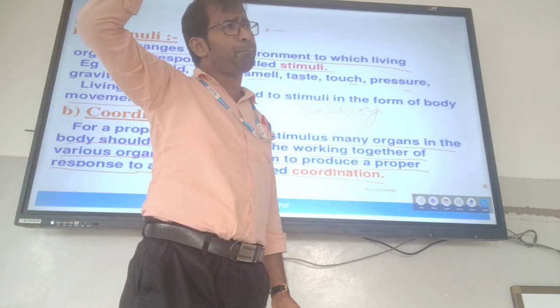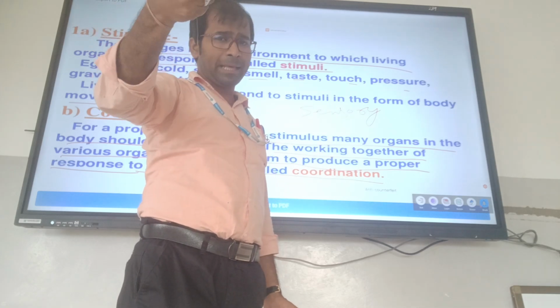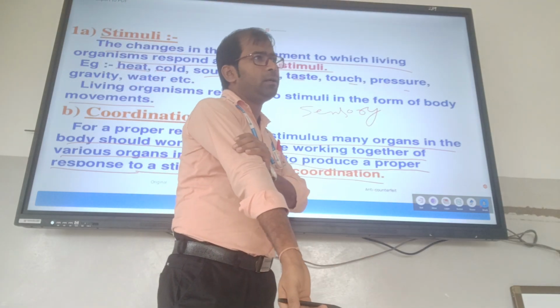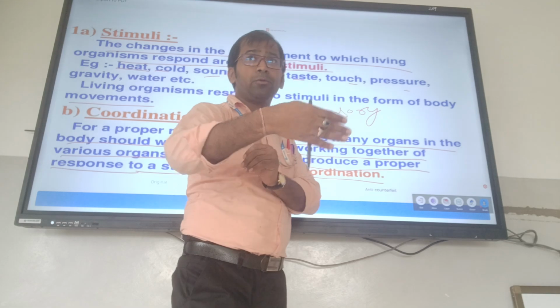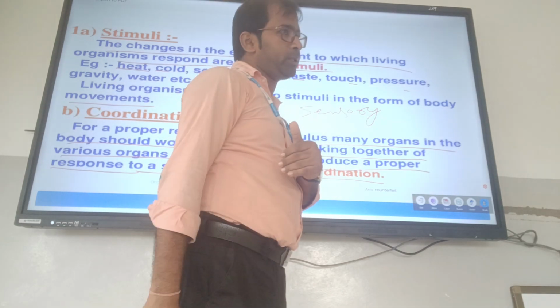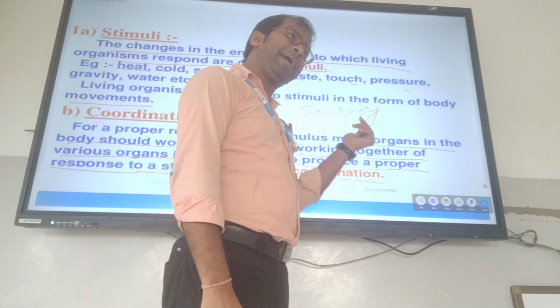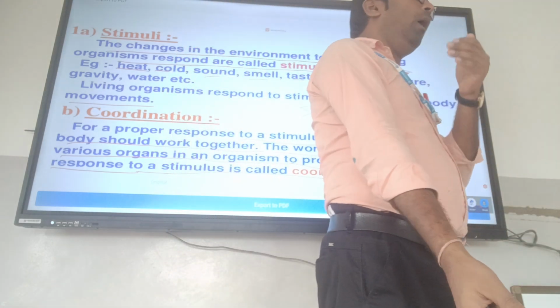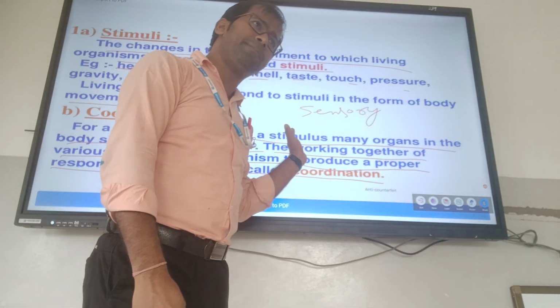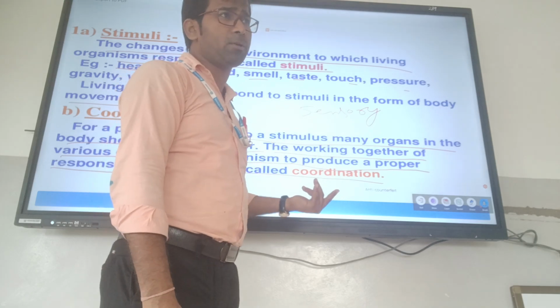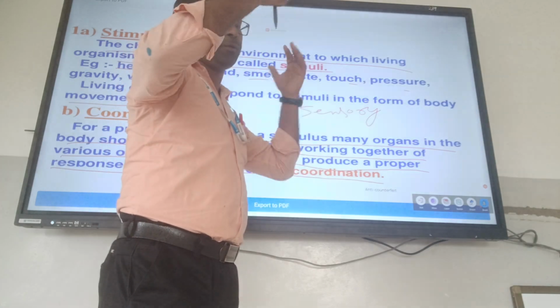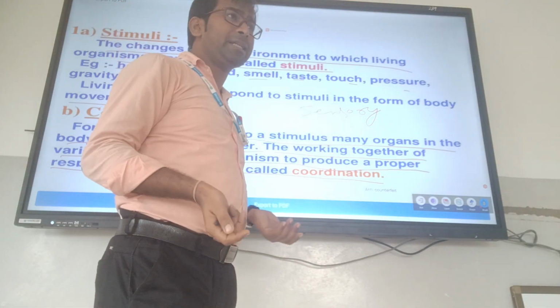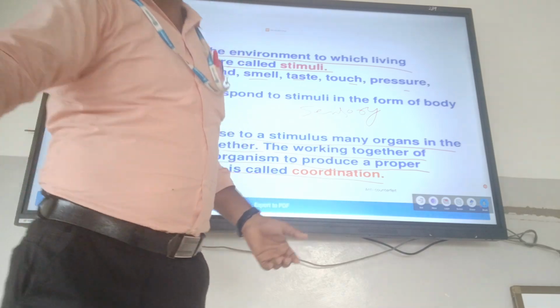Then your brain produces a response, and this response is given to your muscle, so that you will go ahead from this position. So here the muscular system also performs a function. The respiratory system also performs a function when you are running, getting the oxygen.